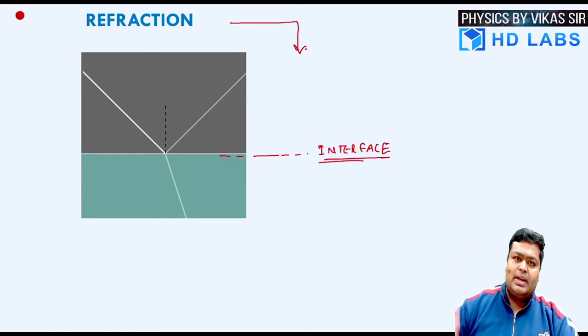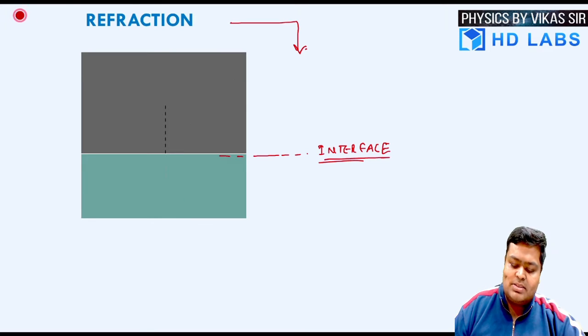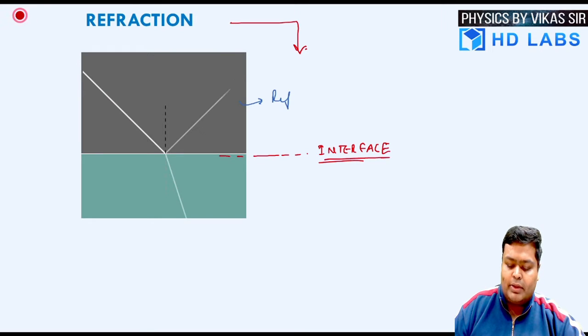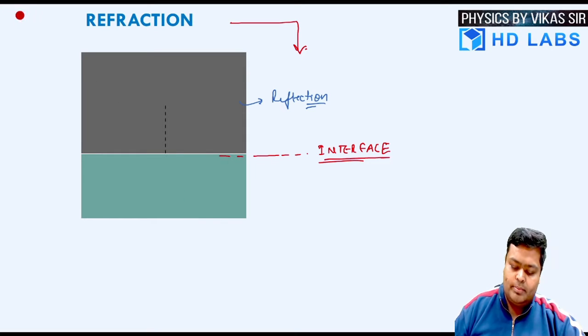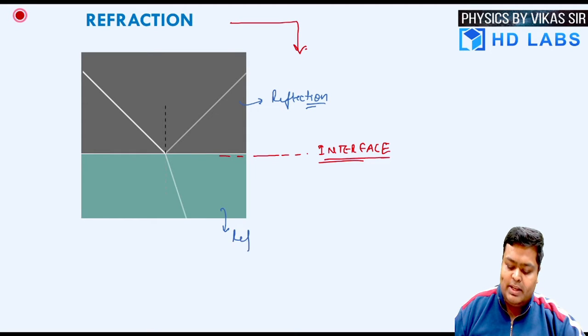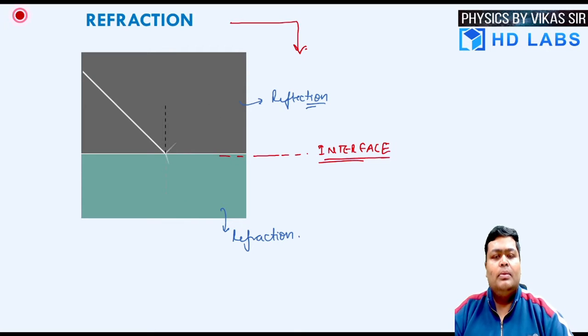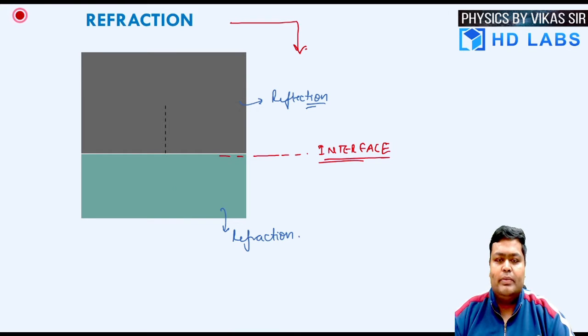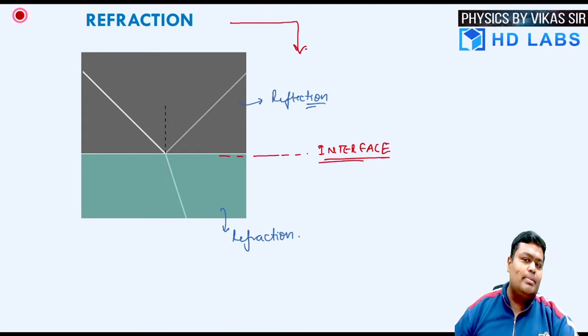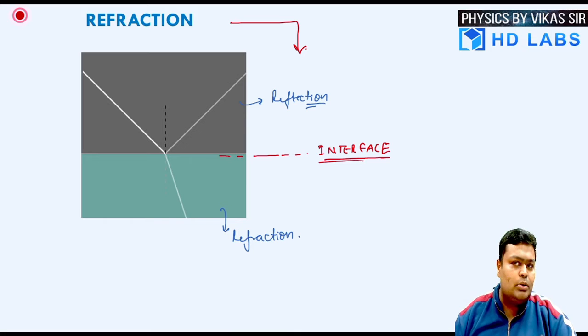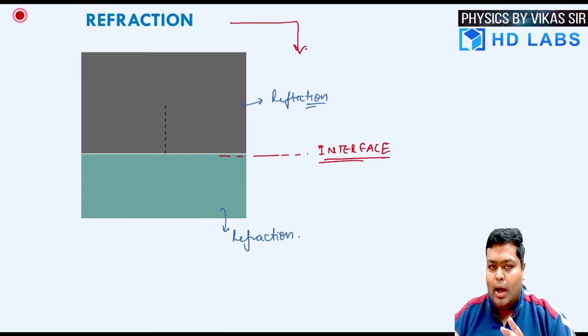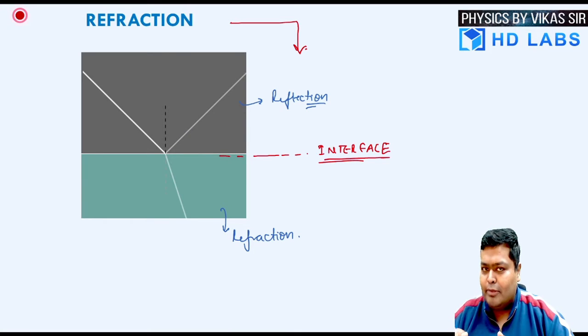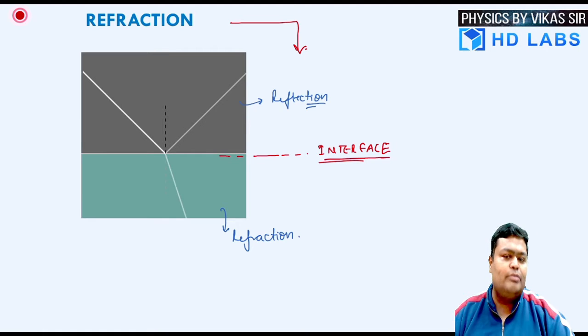When the light bounces back into the same medium, this phenomena is supposed to be known as what? Reflection of light. And when the light is going into the second medium, this phenomena is supposed to be known as a refraction of light. So it basically is a phenomena in which there is a division of the energy of the light. A part of the energy is coming back into the same medium and a part of the energy is going into another medium. Now, how do we exclusively say reflection and exclusively say refraction?